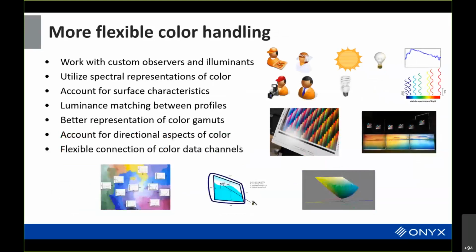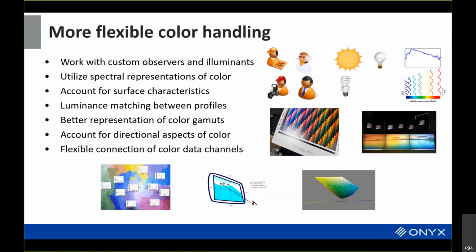In addition to flexible transforms, there's a lot more flexibility in how colors are handled. ICC Max allows custom observers and illuminants to be specified and used in the transformations. You can define color using spectral representation. We can define the spectral power distribution of a light source, the color matching functions of the observer, and the spectral characteristics of surfaces in terms of spectral reflectance or spectral fluorescence.